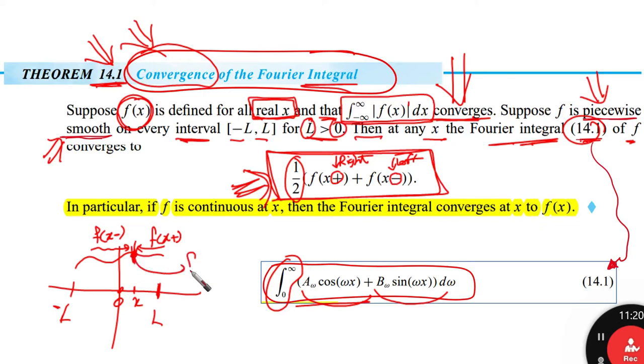So we are saying that our Fourier integral is going to converge to half of the value of the function at x approaching from the right plus the value of the function at x approaching from the left. This is the meaning of the convergence theorem.